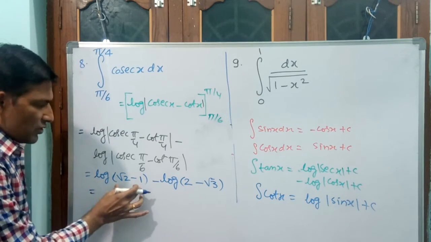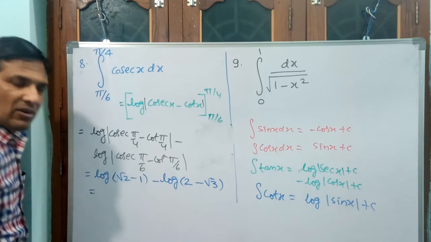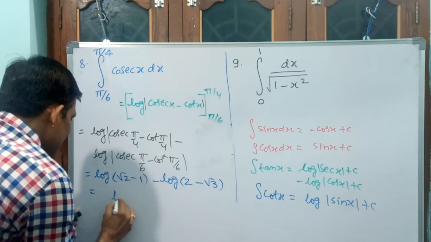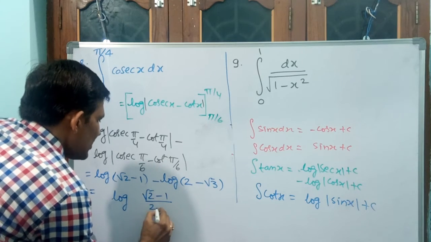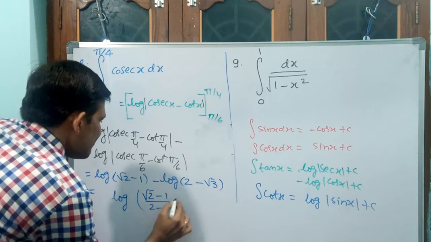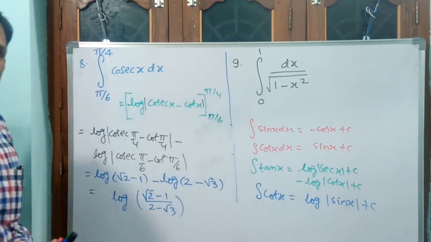Now see, this you consider as m, this you consider as n. Log m minus log n. Log m by n. Write down. Log m by n. Okay. This is the answer for your 8th question. Let us go for the 9th question here.